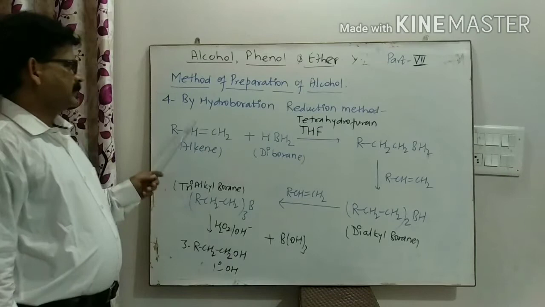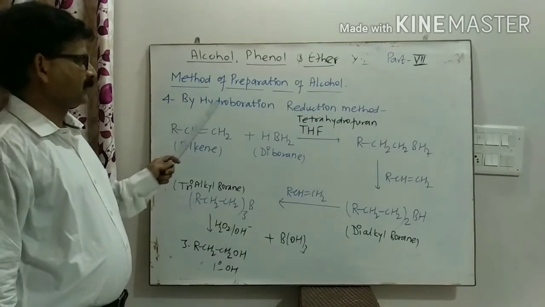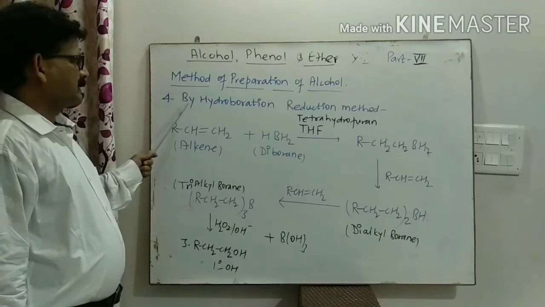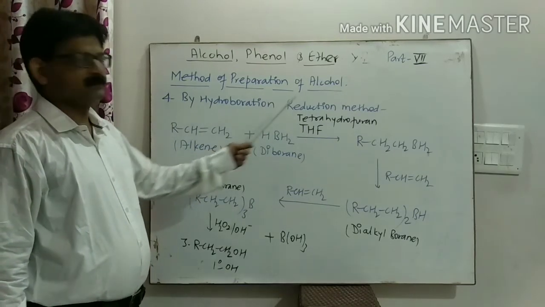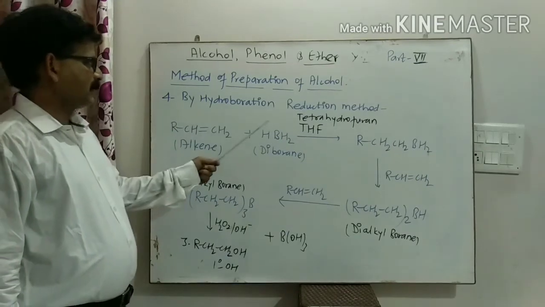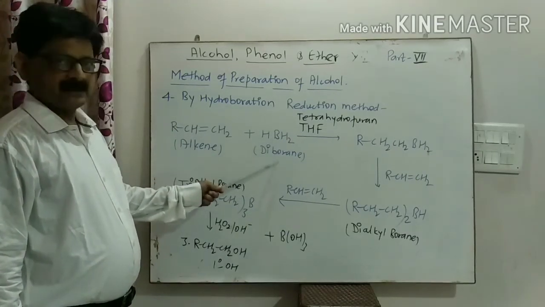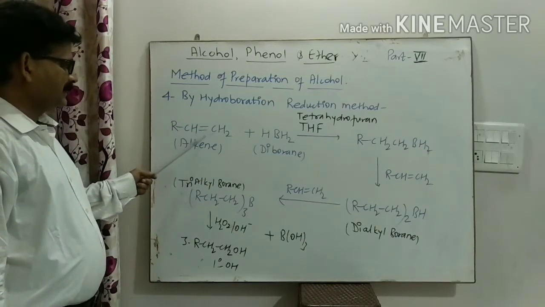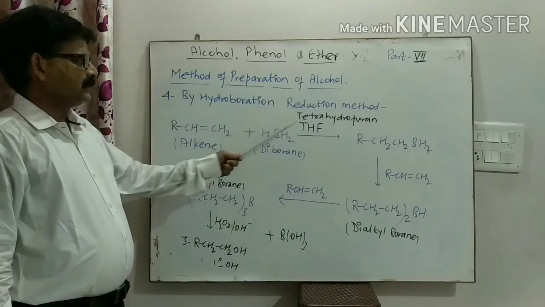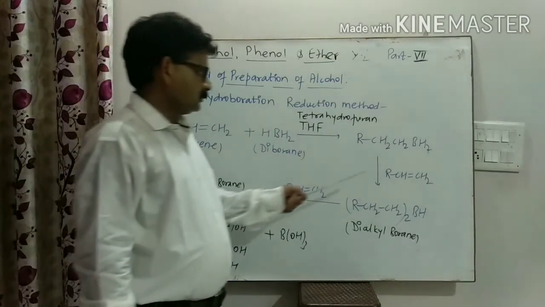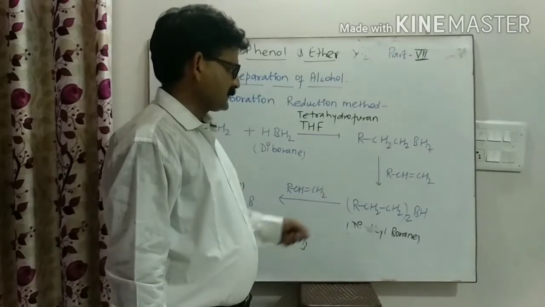Now, my dear student, this is the next important method, known as the hydroboration reduction method. This method is very important because in it diborane is used along with alkene. It means when alkene reacts with diborane in the presence of tetrahydrofuran, monoalkyl borane is formed.